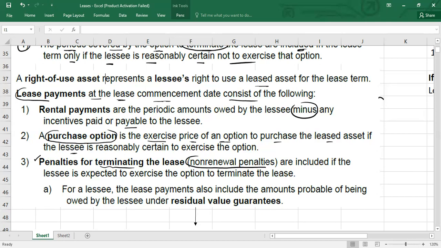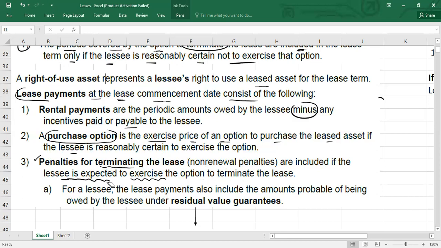They are included in the lease payments if the lessee is expected to exercise the option to terminate the lease. If he will terminate it, he has to pay the penalty, so that penalty should also be part of the lease payment.